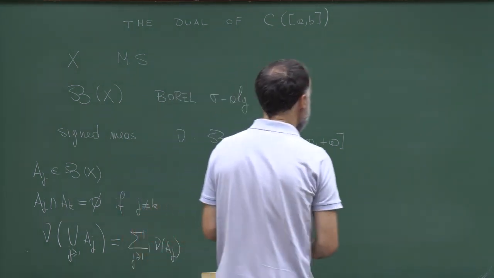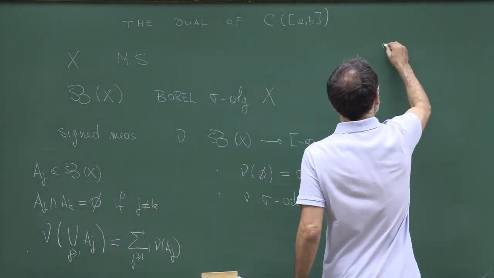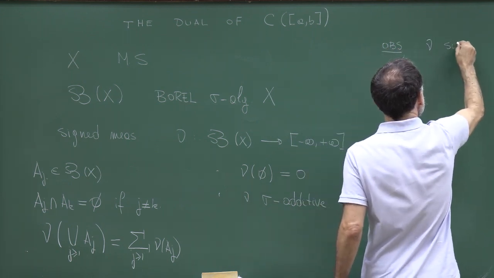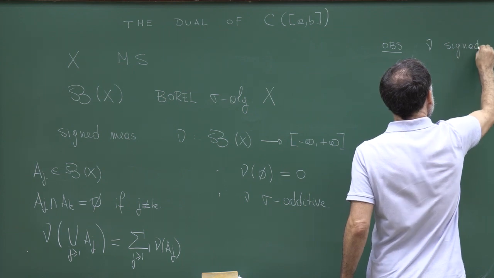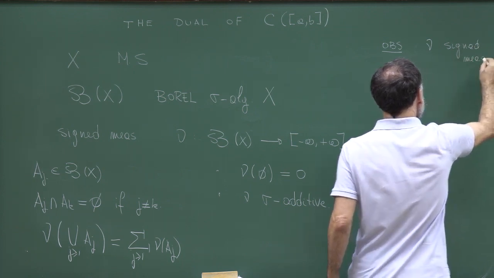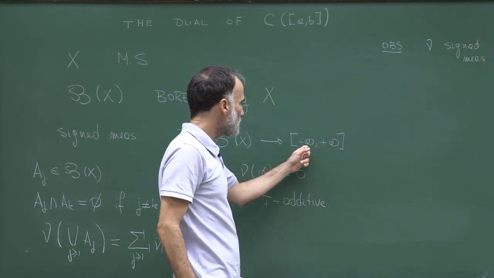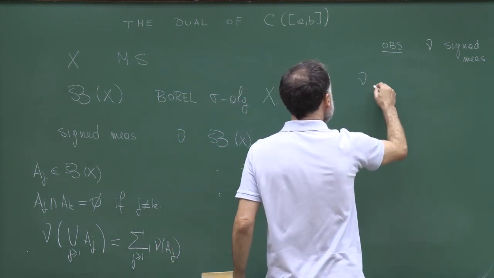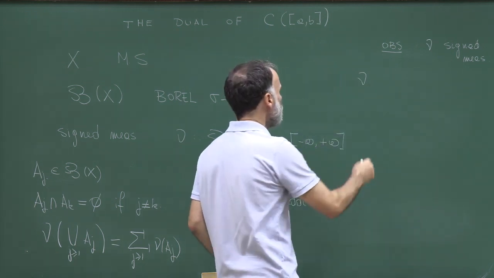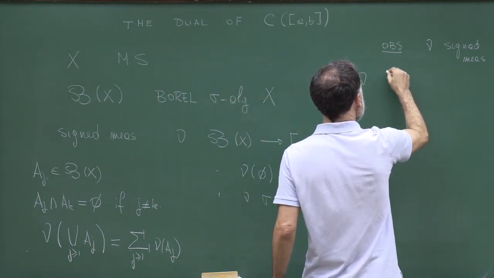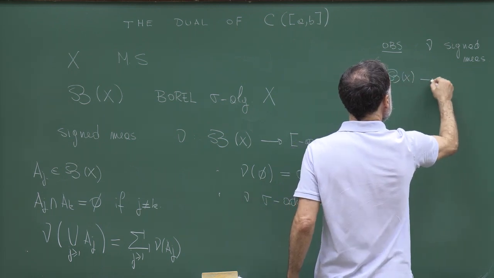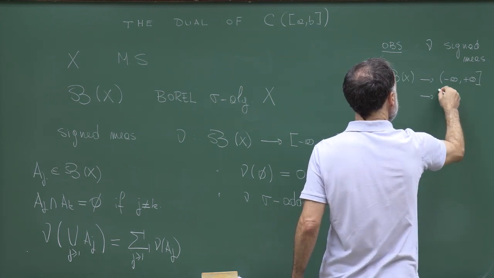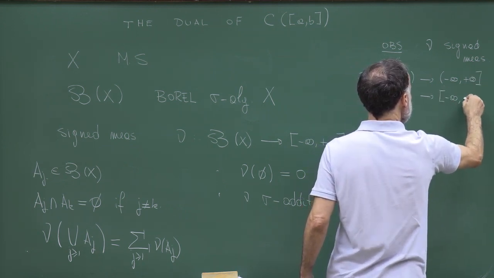The first remark is that if nu is a signed measure, then it cannot take at the same time the value minus infinity and plus infinity. So nu is either a function from the Borel sigma algebra to minus infinity, plus infinity, or to minus infinity, plus infinity with the other endpoint excluded.